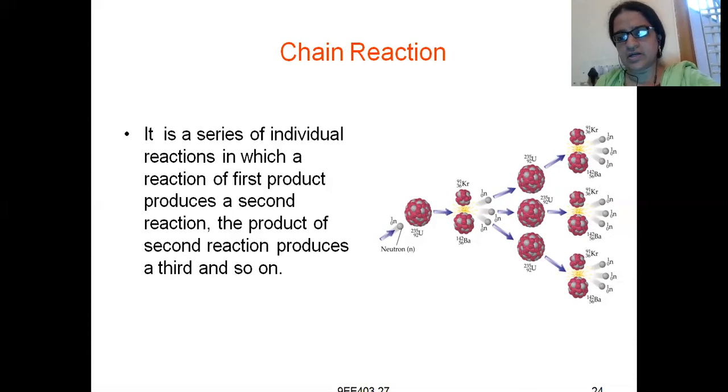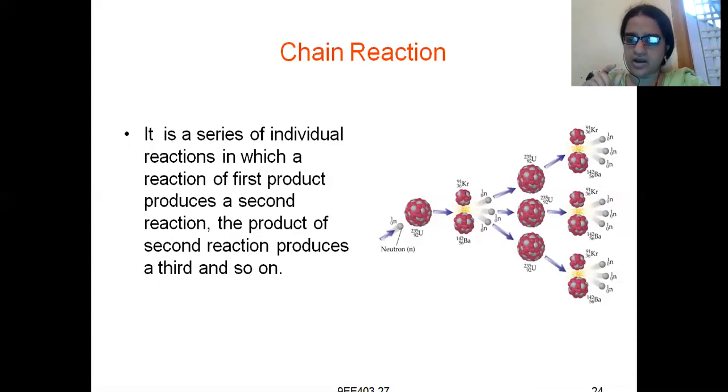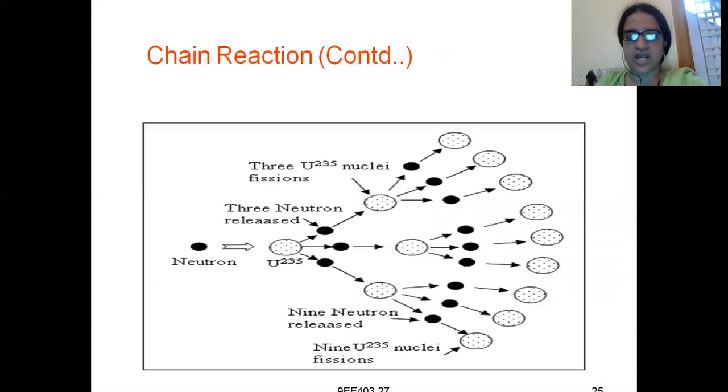Let me read the definition of a chain reaction once again. It is a series of individual reactions. It is not that different reactions are participating; only one reaction is occurring, in which the product of the first reaction produces a second reaction, the product of the second reaction produces a third, and so on. This continues, and this is called a chain reaction.